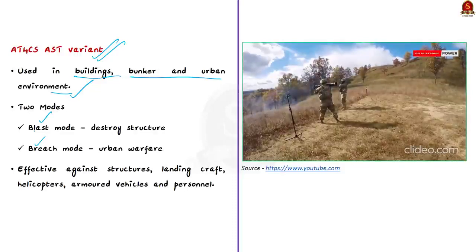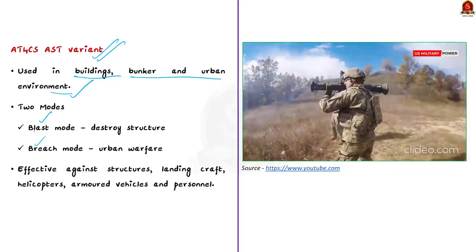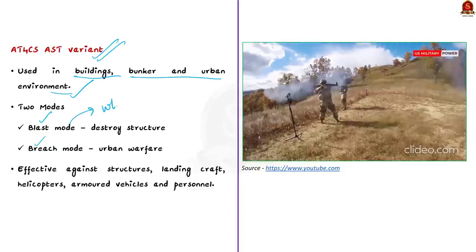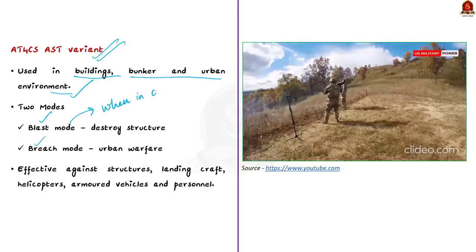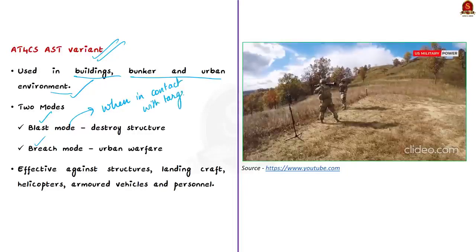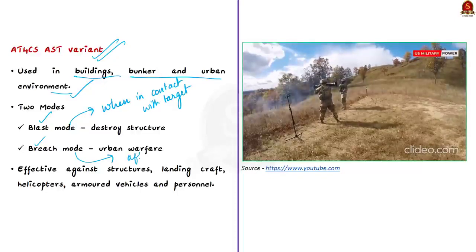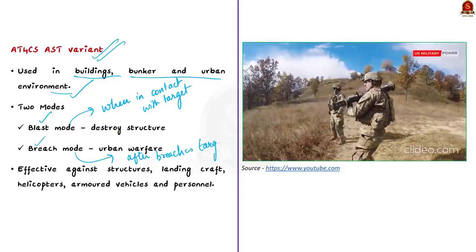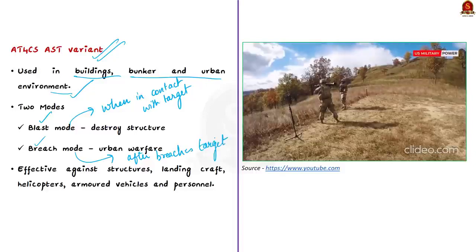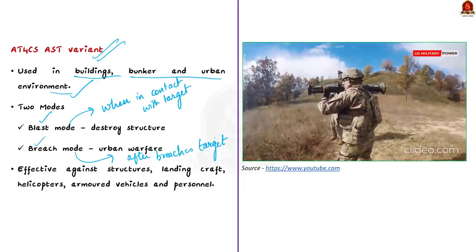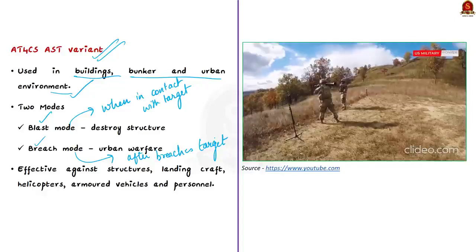Now in case of blast mode, the main charge will detonate when it is in contact with the target. So this mode is used to destroy structures. Once it comes in contact with the structure, it will detonate. But in case of breach mode, the main charge will detonate only after it breaches the target. That means in this mode, the projectile will not explode in contact with the building, but it will enter the building and then explode, thereby defeating the enemy. So that is why this breach mode is used to defeat enemies who are inside a building. So this makes the 84 CSAT variant a perfect candidate for urban warfare.